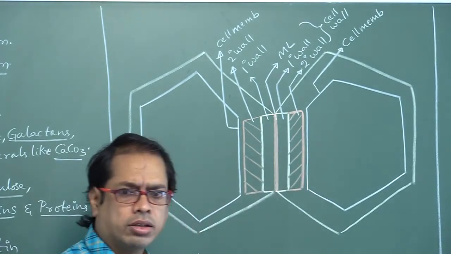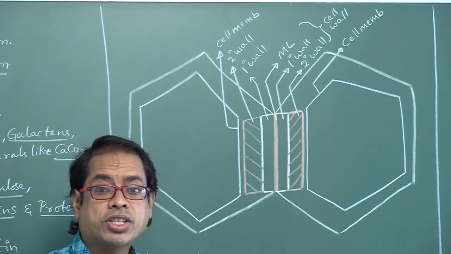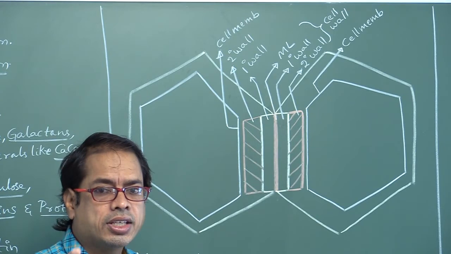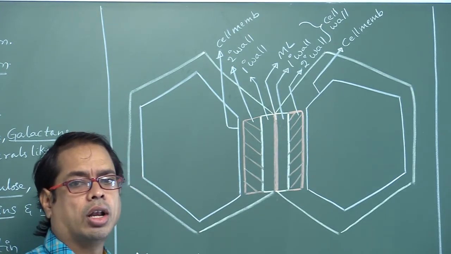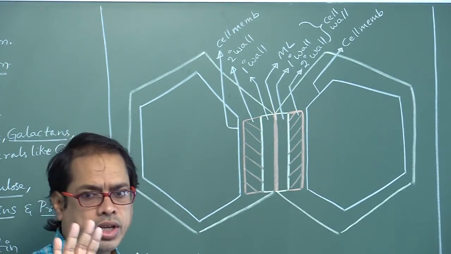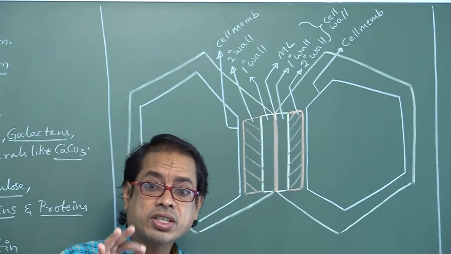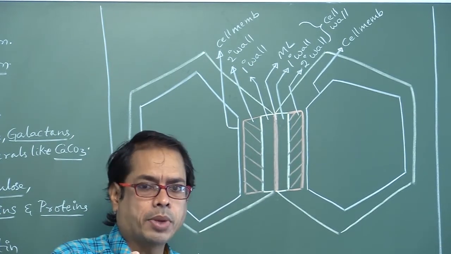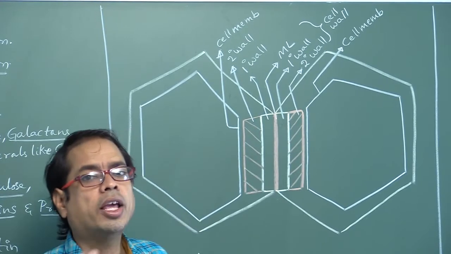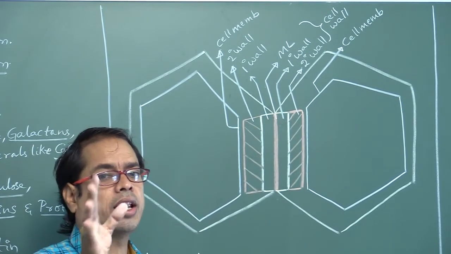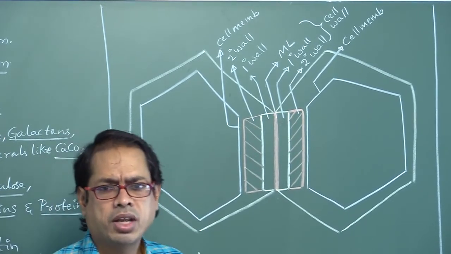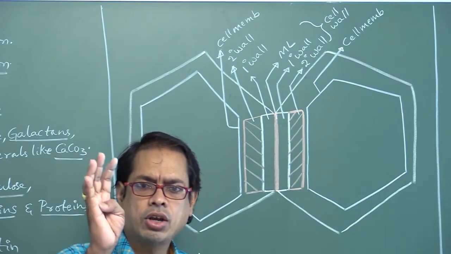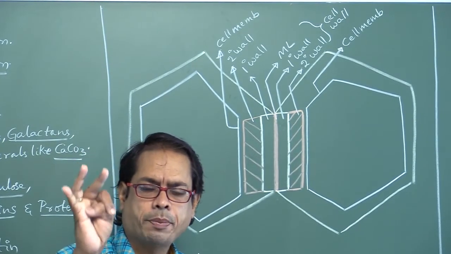So the first formed true wall layer is primary cell wall, or primary wall. Don't say middle lamellum for that. Middle lamellum is the first formed layer. The first formed true wall layer is primary cell wall. This primary cell wall is made up of cellulose, hemicellulose, pectin.